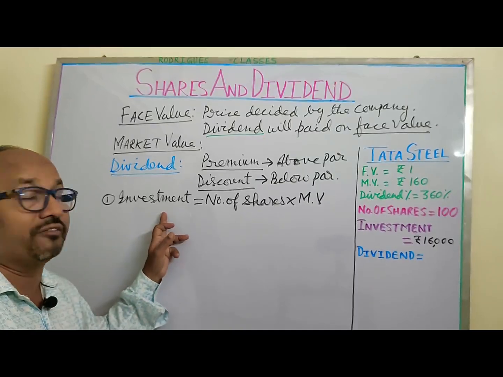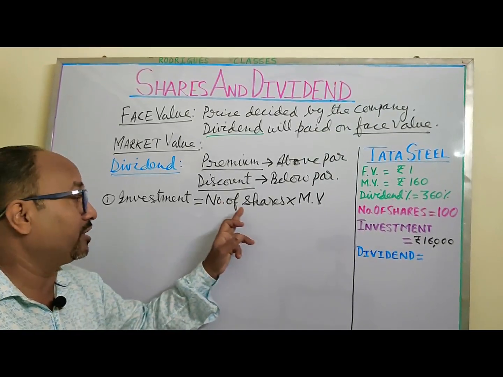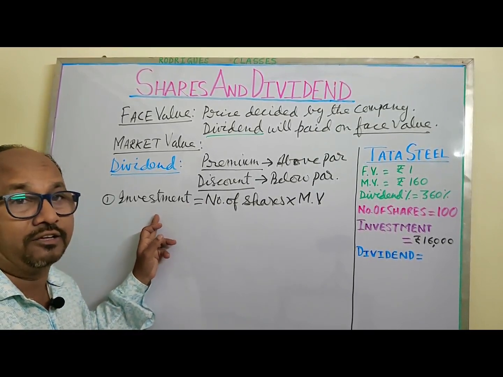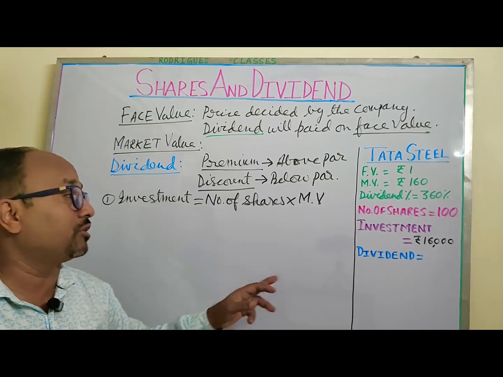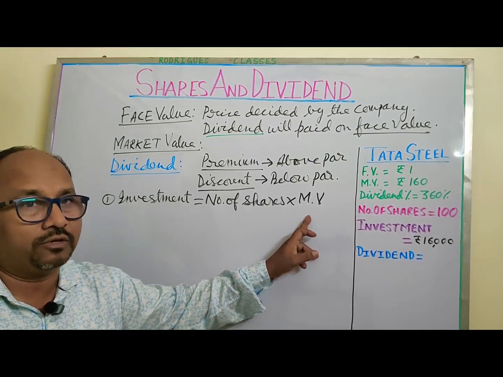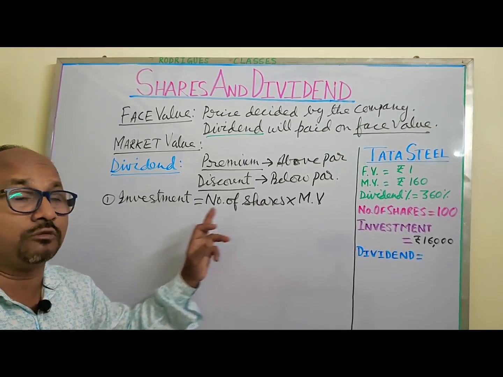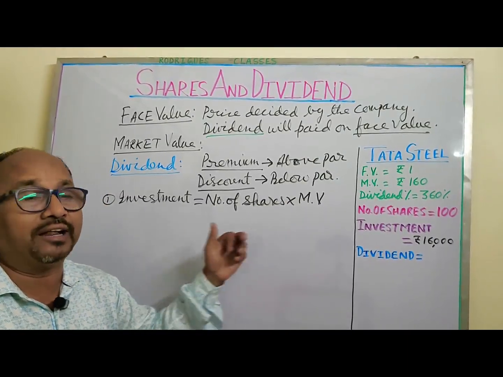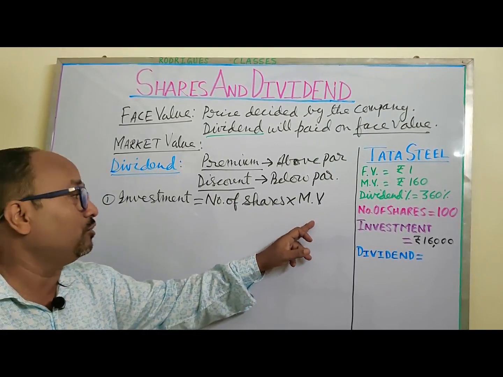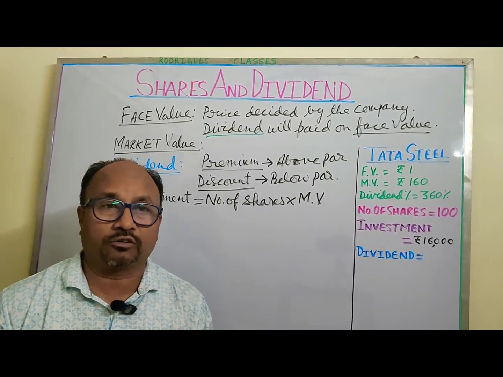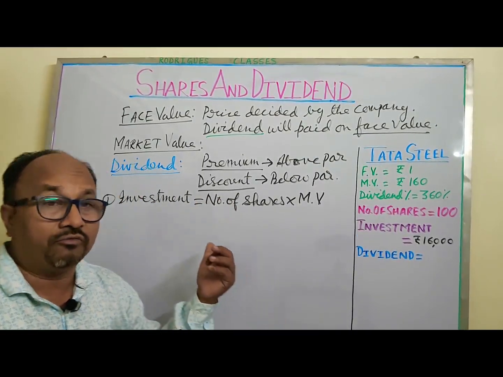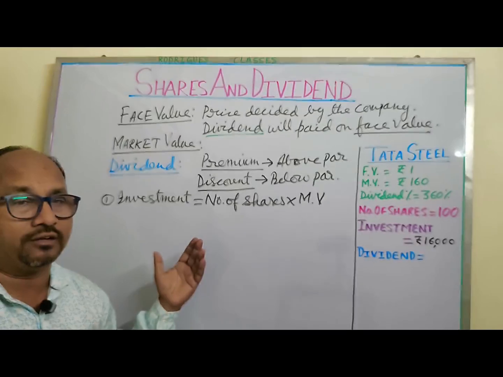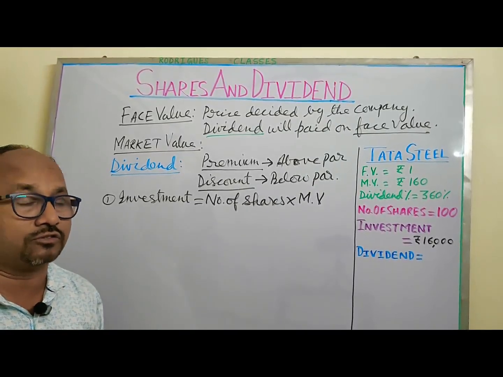Like for example, if you are given the investment and you are given the number of shares, then dividing investment by the number of shares will give you market value. Or in many other sums, you will have the investment given and the market value given. So dividing the investment by the market value, you will be able to calculate the number of shares. So remember, we are not going to increase the formula, just by changing the side, we can get the other things also.